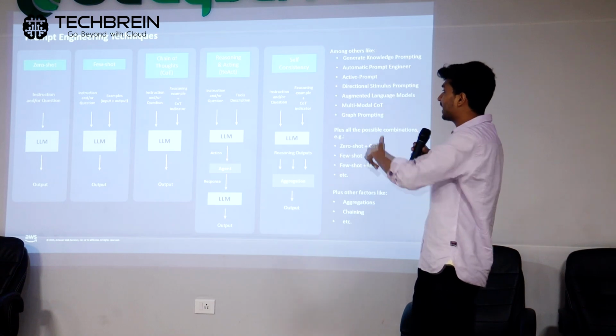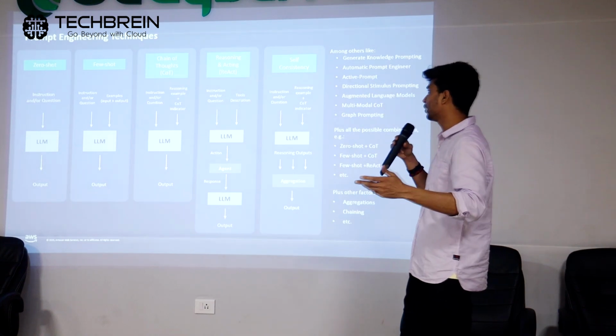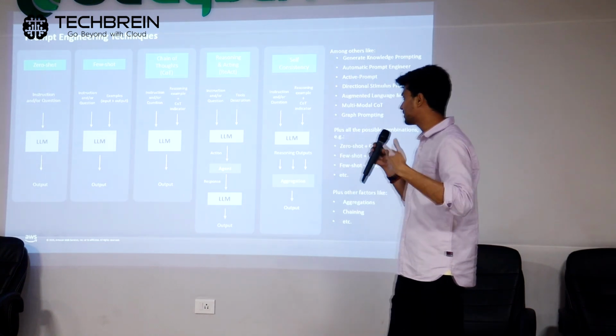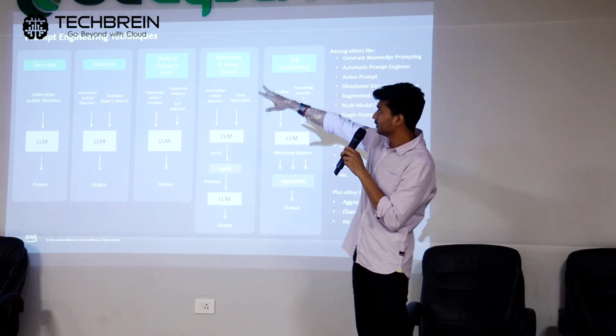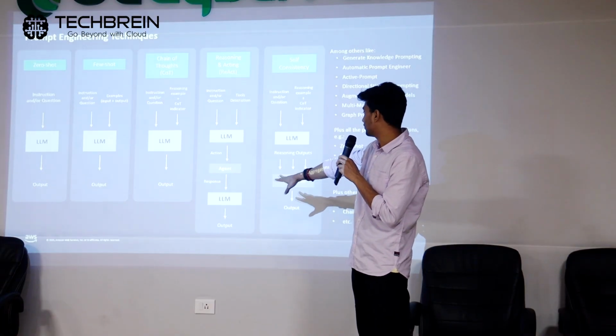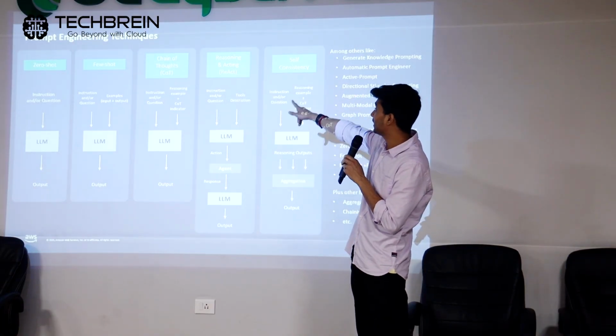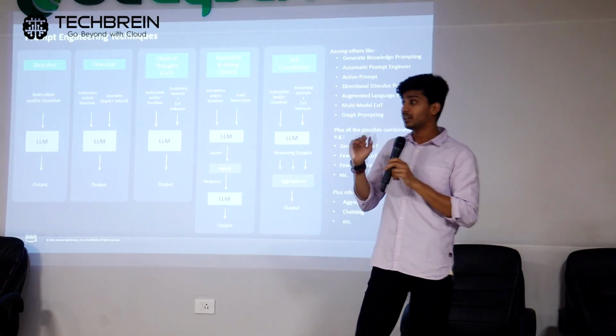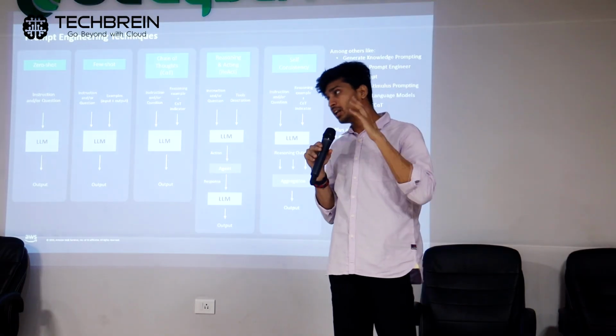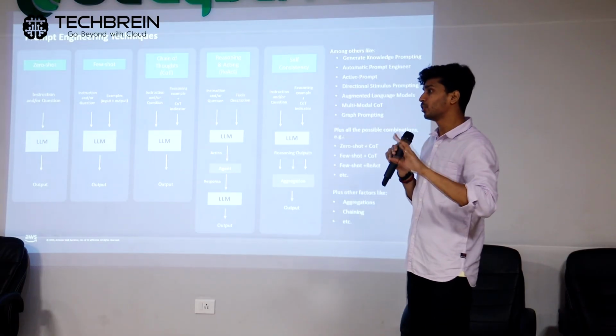And then you've got reasoning and acting, the ReAct way of doing it, where you provide instructions and descriptions. In this method, the agent comes out. LLM is usually a reactive approach of doing things.